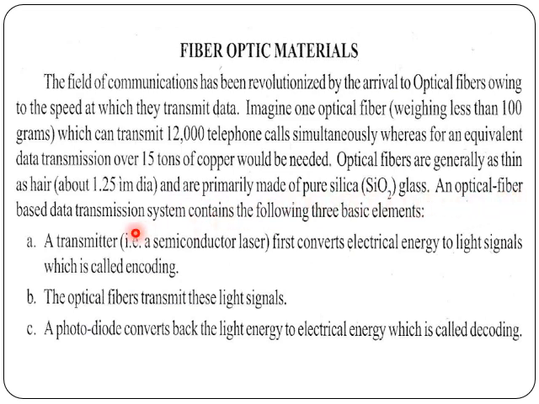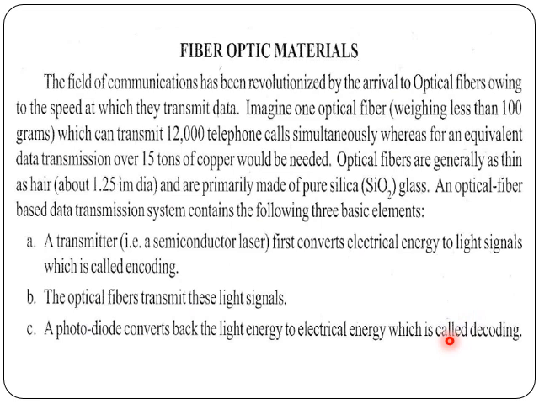An optical fiber based data transmission system contains the following basic components. First is a transmitter, which converts the electrical energy into light signals, which is called encoding. Then the optical fibers transmit these light signals, and at the end a photodiode converts the light energy back into electrical energy, which is called decoding.